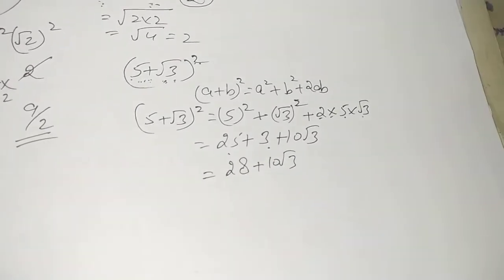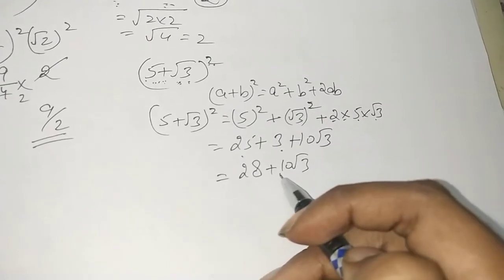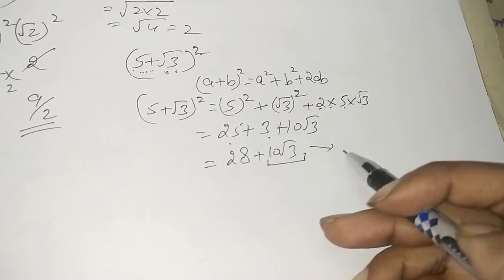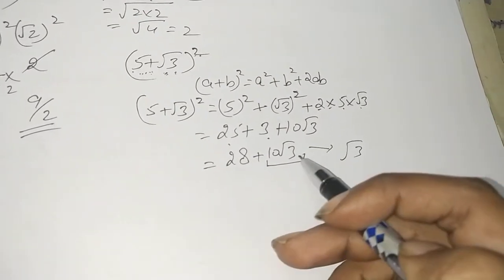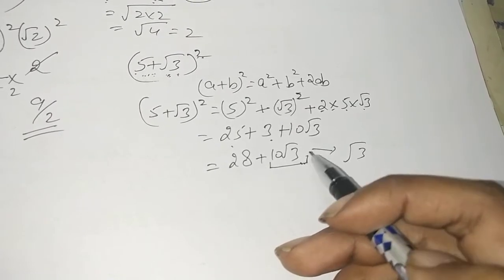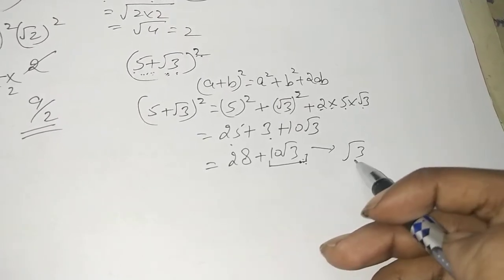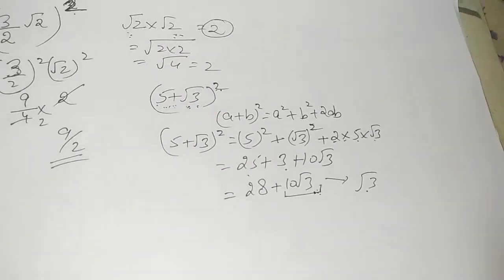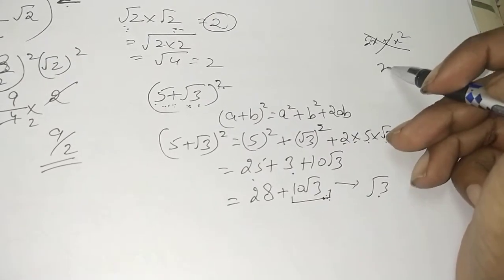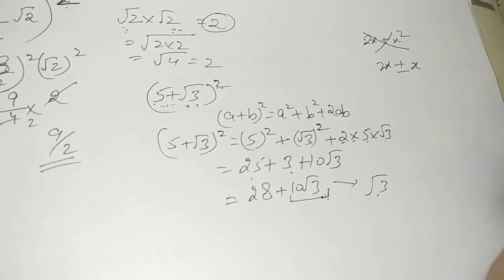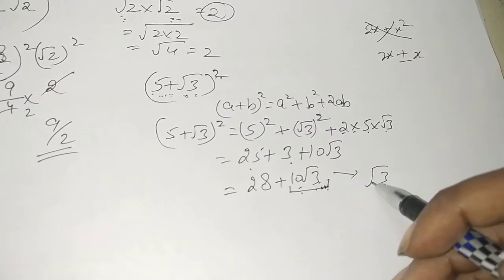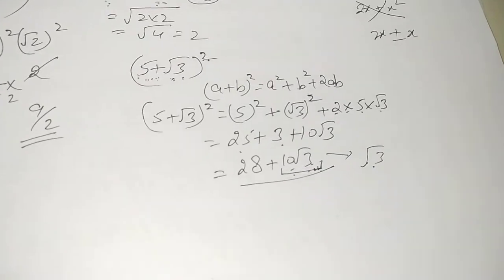Now most of you will make a mistake and you will add 28 and 10. No, you can consider this a like term, and it can be added or subtracted only to another term containing root 3. It can be multiplied by any number or any term, maybe without the under root also, but it can be added or subtracted only to another term of root 3. Remember this. Just like we know that 2x cannot be added to x square, isn't it? 2x can be added or subtracted only to a term of x. Similarly, this root 3 can be added or subtracted only to a term of root 3. So this will be your final answer.